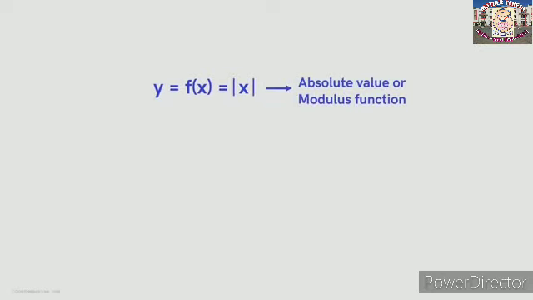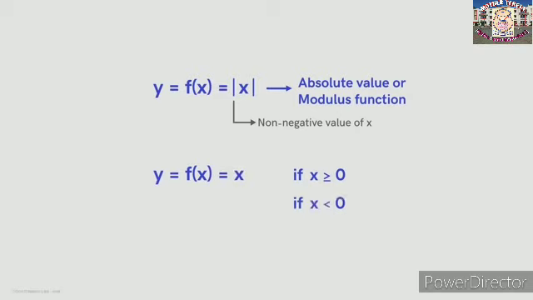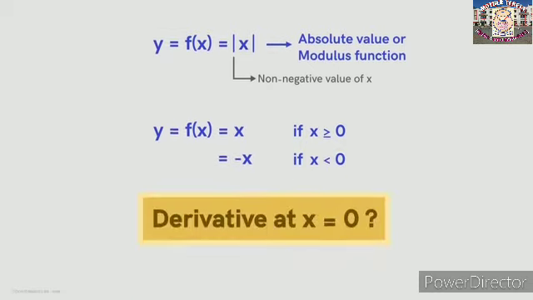But consider this function now. It's called the absolute value or modulus function. These vertical bars say that the value of y is equal to only the non-negative value of x. That is, if x is greater than or equal to 0, then y is equal to x. And if x is less than 0, then y is equal to negative of x. Can you find the derivative of this function at x equal to 0?